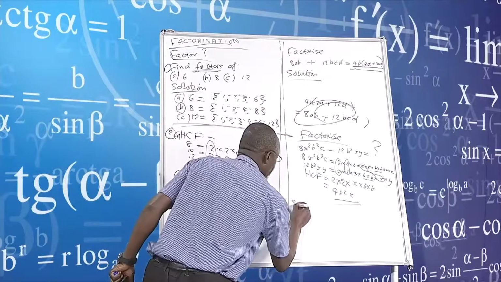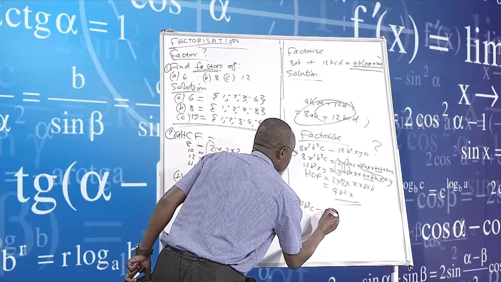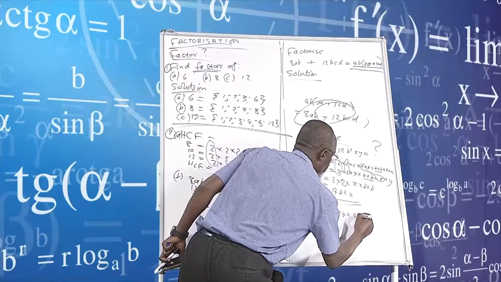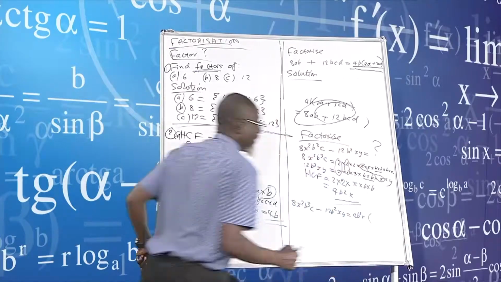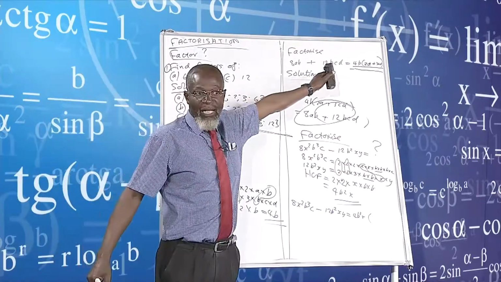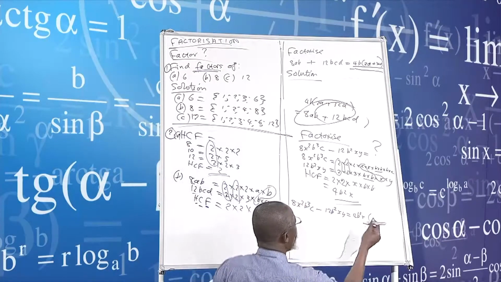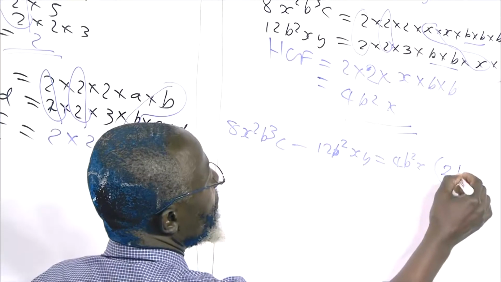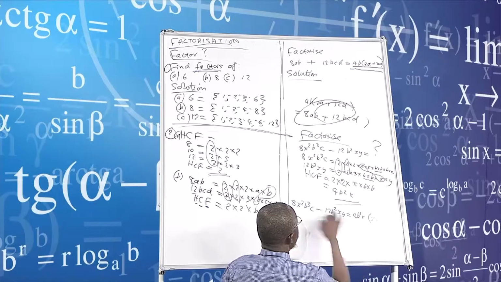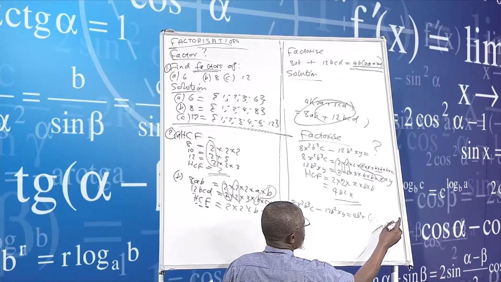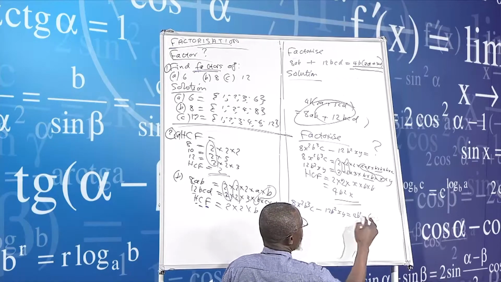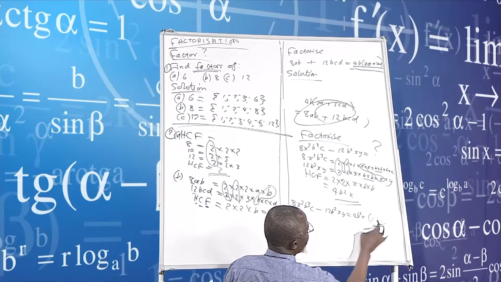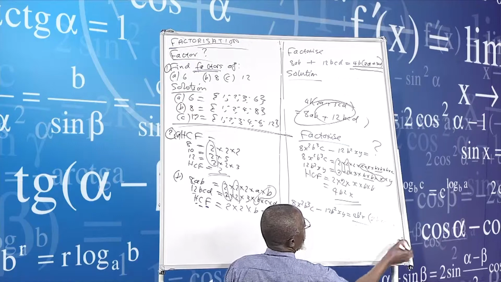Now this expression, 8x squared b cubed minus 12b squared xy, is now equal to 4b squared x, bracket. I'm now following what I've done at the top. Now I divide. 4 into 4, 1, and then 4 into 8, 2. b squared, b into b squared leaves b. And then x, x into x squared leaves x, and c remains. Minus sign. And then again 4 into 12, 3. b into b squared leaves b, and then x and x will cancel, leaving y. So our answer now becomes that one.